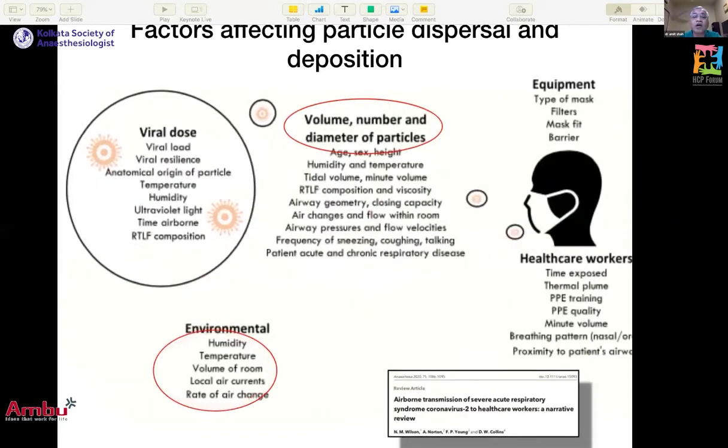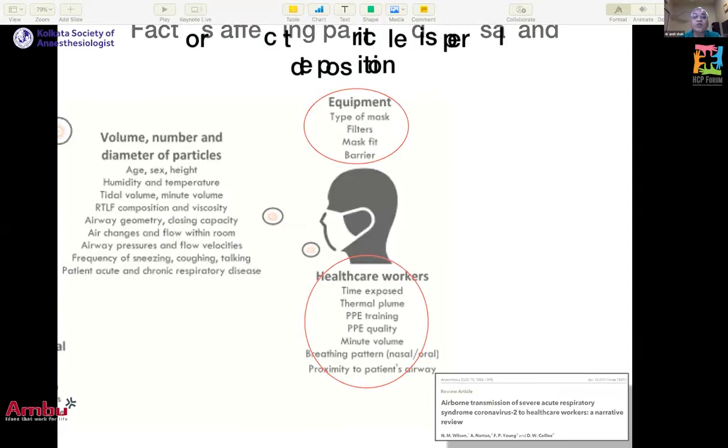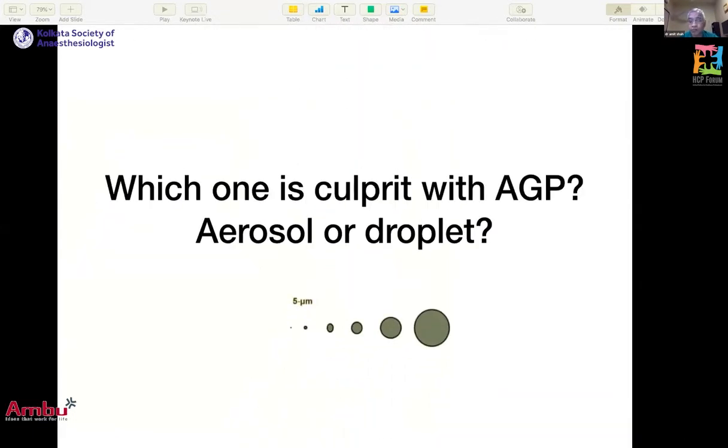Also, it depends upon what type of mask the person who is receiving this is wearing, what type of filter or what type of barrier he has, how much time he is exposed, what sort of PPE he is wearing. So all these factors decide how much the person is going to get infected.